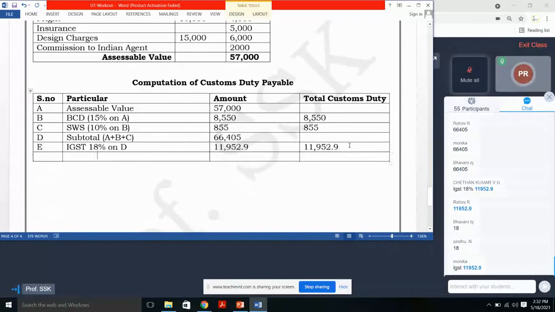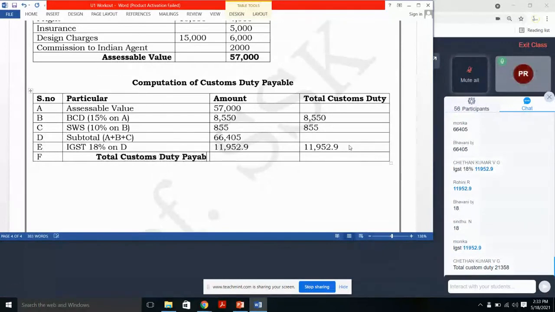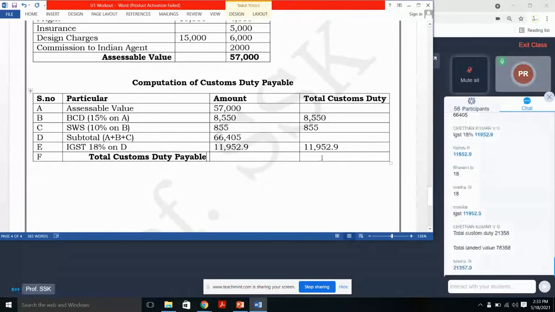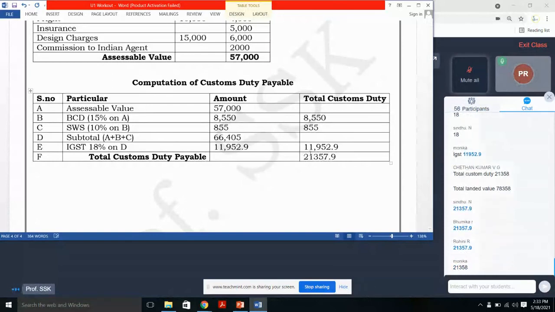Okay. So next, F, total customs duty payable. How much? 21357.9.